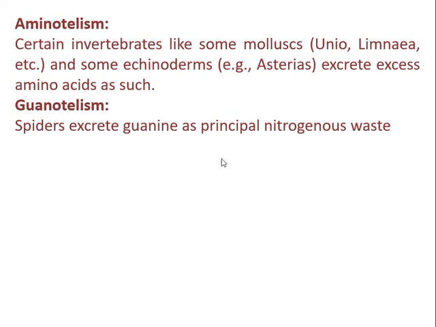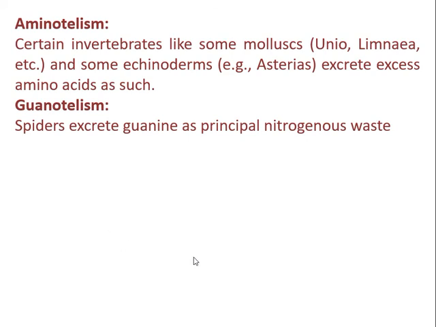In spiders, they eliminate guanine as such without further degradation. Guanine, you know, is a purine. So spiders eliminate guanine as such without further degradation. That is called guanotelism. So apart from ammonotelism, ureotelism and uricotelism, there is aminotelism as well as guanotelism. When amino acids are excreted as such, it is aminotelism. When guanine is excreted as such without further degradation, it is called guanotelism.